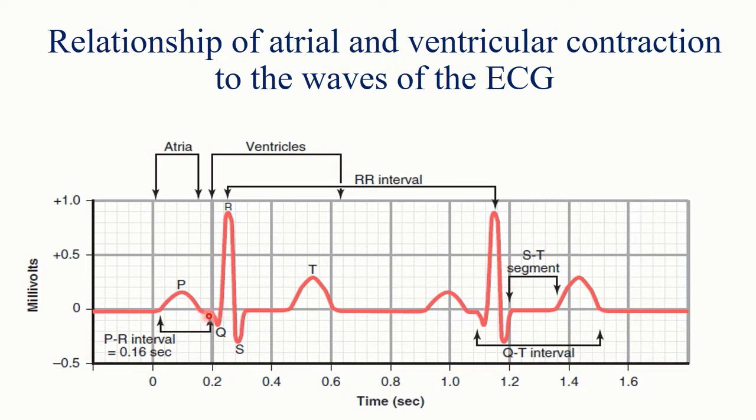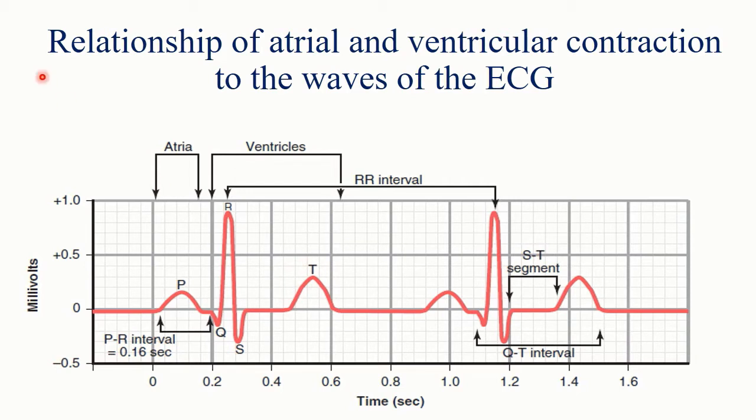Now the atria will repolarize after the contraction is over, so the atrial repolarization wave, also known as the atrial T wave, will be recorded at the same time as the QRS complex. So this QRS complex, which is larger, will obscure the atrial T wave. So normally you cannot record the atrial T wave.